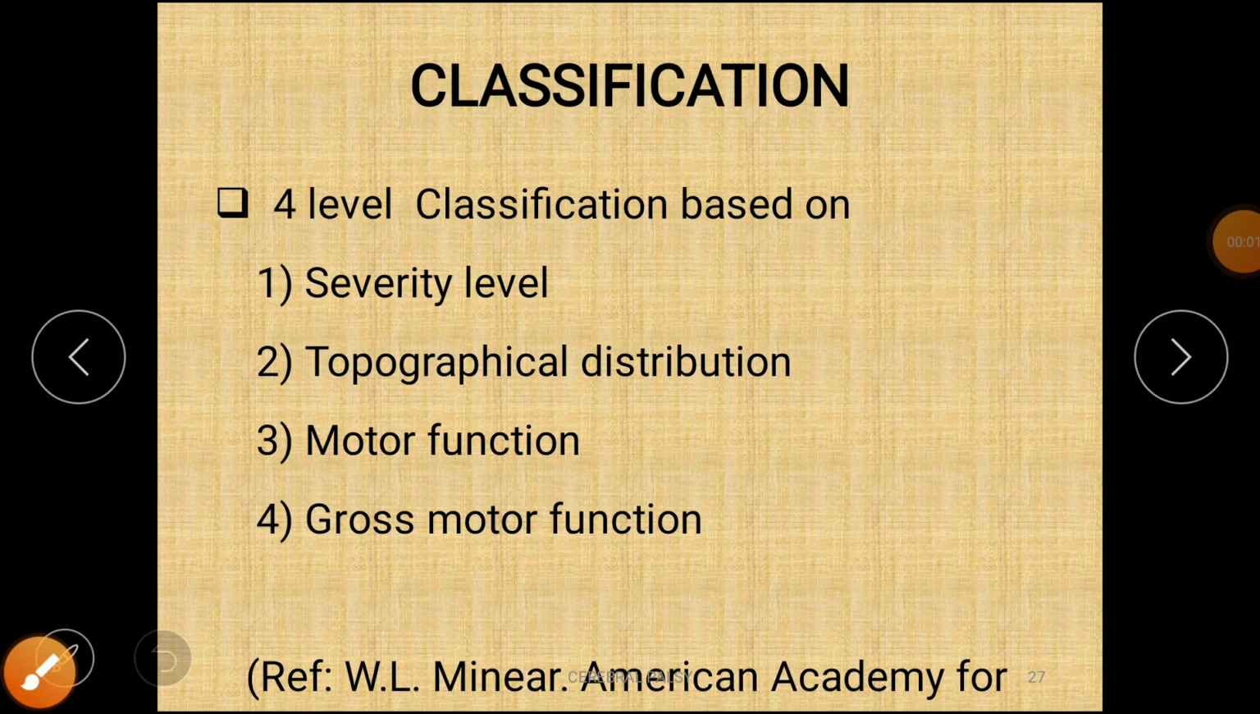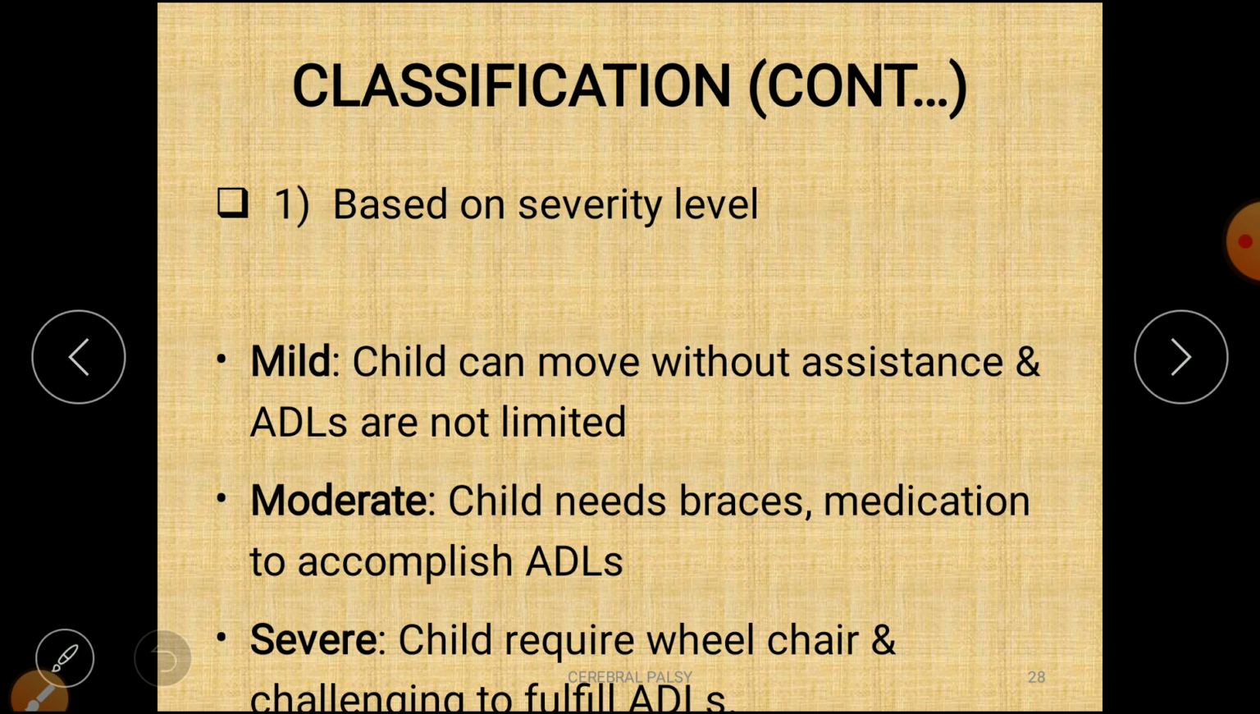Hello everyone. In part 2, we are discussing the classification of cerebral palsy. There is a four-level classification, which is based on severity level, topographical distribution, motor function, and gross motor function. Let's see one by one. First is based on the severity level.